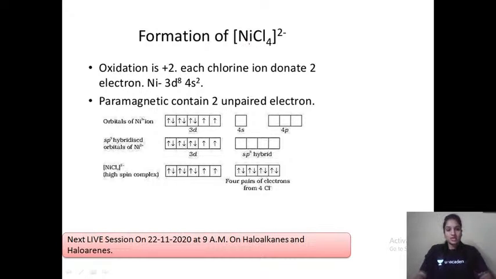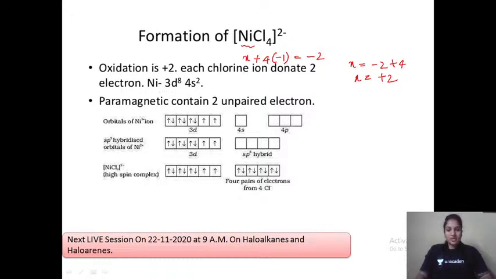Whenever you are doing VBT of any particular molecule and finding its structure, first find the oxidation state of the metal, here the metal nickel. X plus 4 into minus 1, chloride is minus 1, equals minus 2. So X value is minus 2, 4 into minus 1, other side it comes plus 4. So X is plus 2, that is nickel is in plus 2 state.